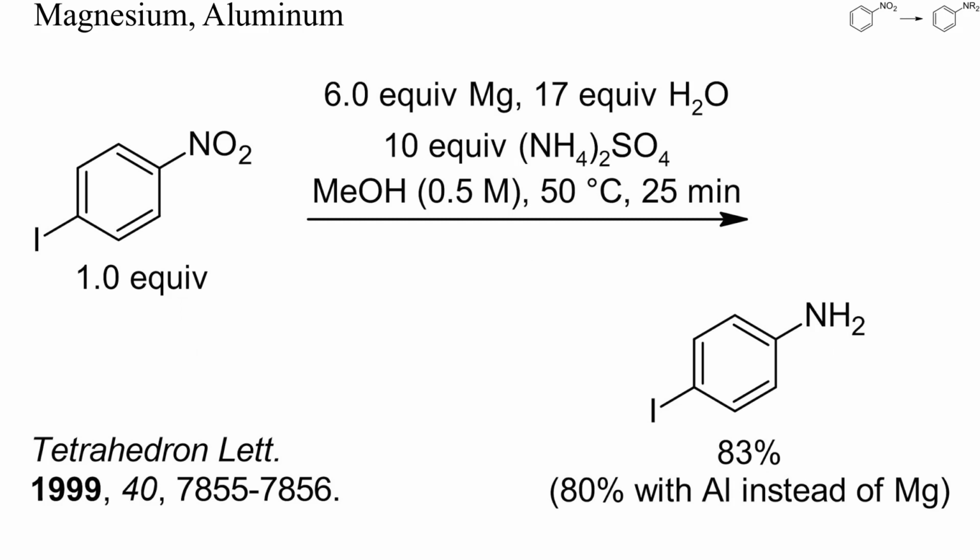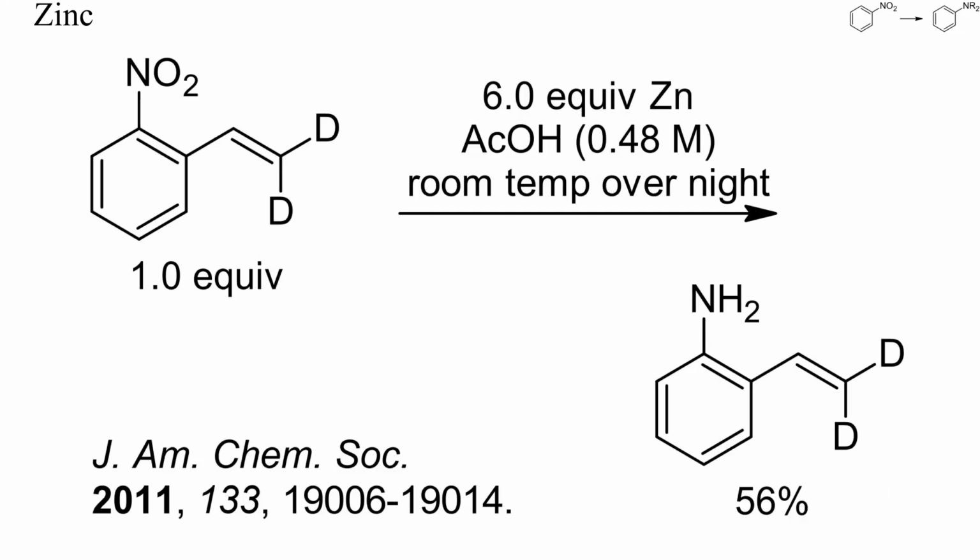Selective reductions can also be achieved with some metals, for instance with magnesium or aluminum in methanol, as shown here. With alkali metals, however, product mixtures are often obtained. There are 2 older references about the reaction of nitroarenes with alkali metals in the description of this video. Zinc in the presence of acids is another convenient reducing agent for nitroarenes.